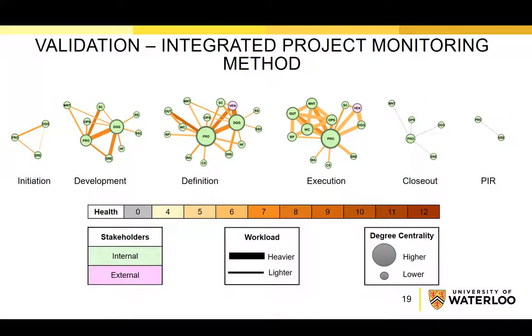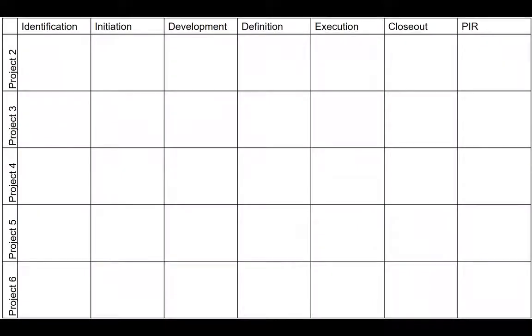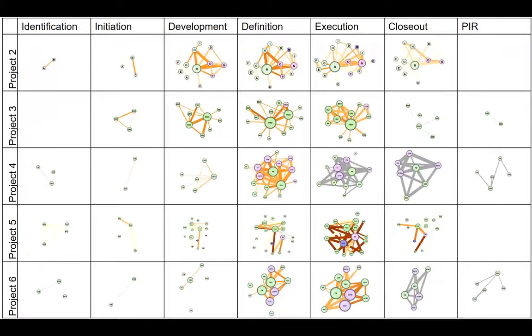So in short, the analysis results were found to correspond with the actual project conditions, and they were validated by the project manager of this project. Before moving to the conclusion, I want to show you a bigger picture here. These are the dynamic stakeholder interface networks of the projects we analyzed in that nuclear power plant. All of these projects are replacement projects of different items or systems in the same nuclear power plant.